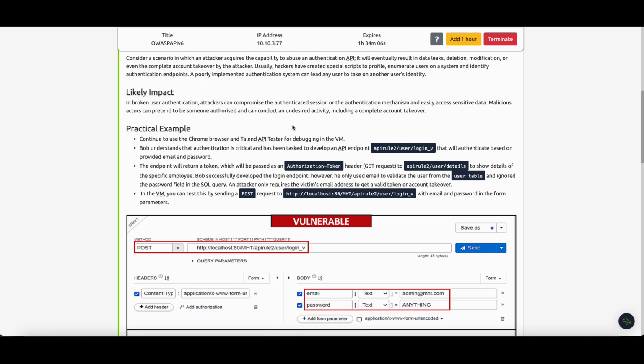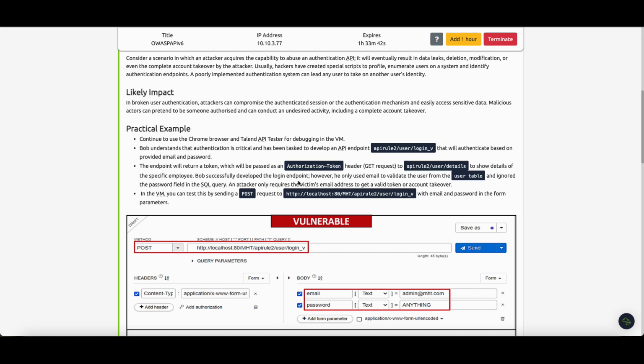The endpoint will return a token which will be passed as an authorization token header to show details of specific employees. So we can think like that: if you go to this address, you will need an authorization token, and according to that authorization token you will get some information.